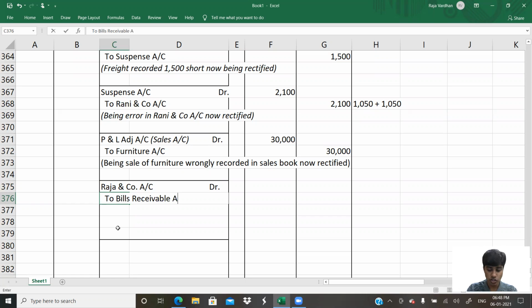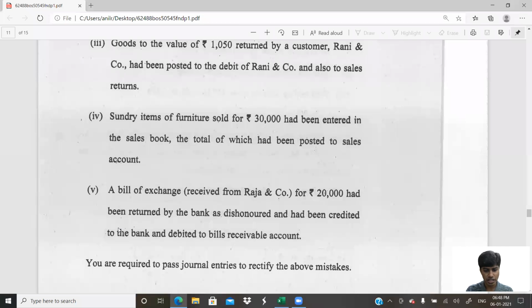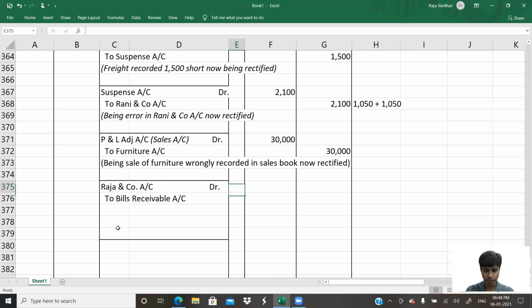Should I replace bills receivable account with Raja with P&L adjustment? The answer is no once again. Why? Because bills receivable account is again not a nominal account. What is the amount for this transaction? To 20,000. This is in fact an error of omission.